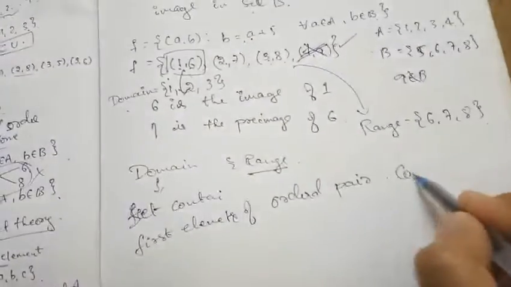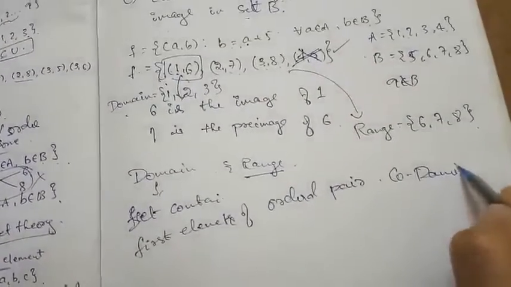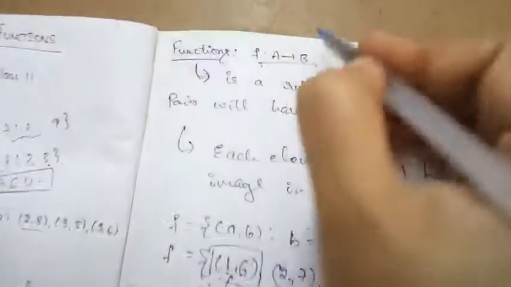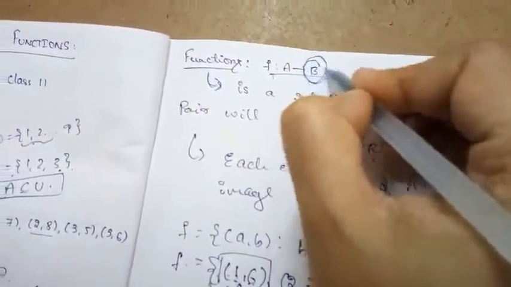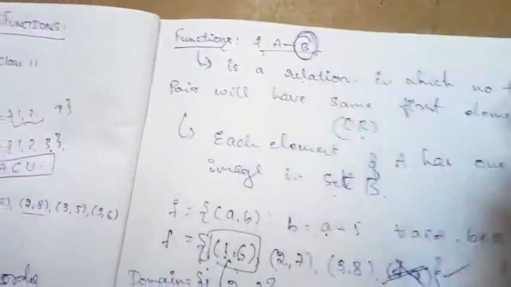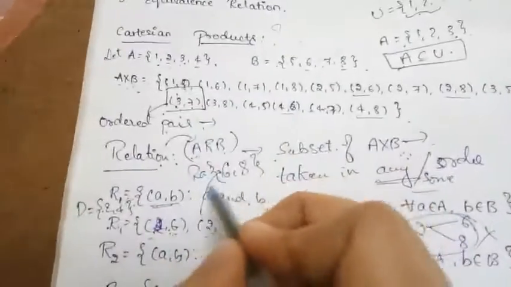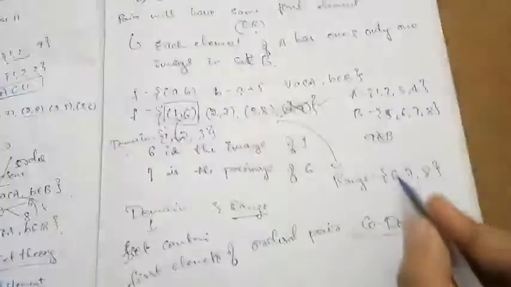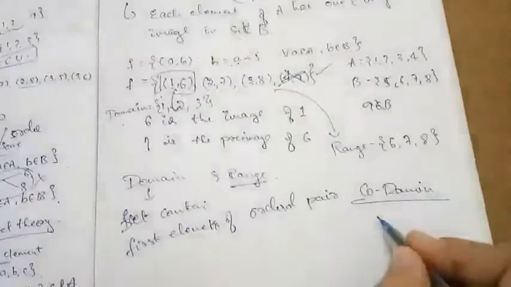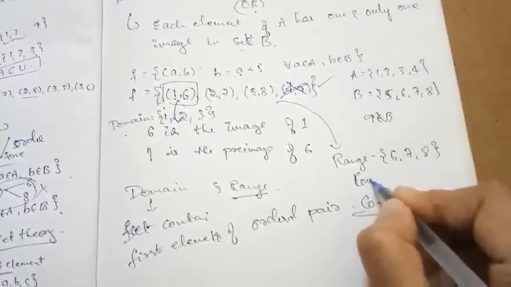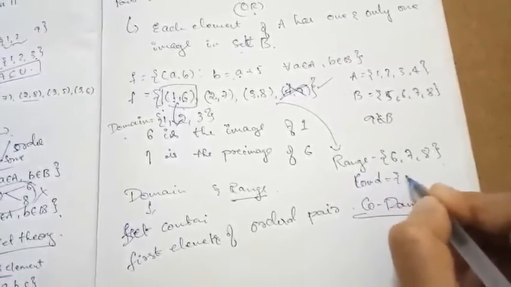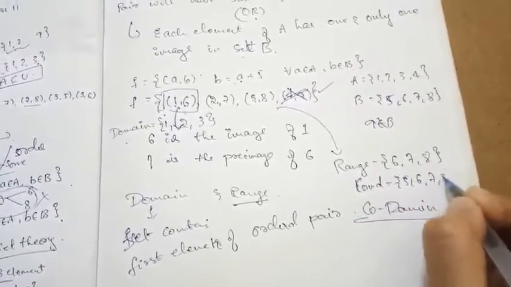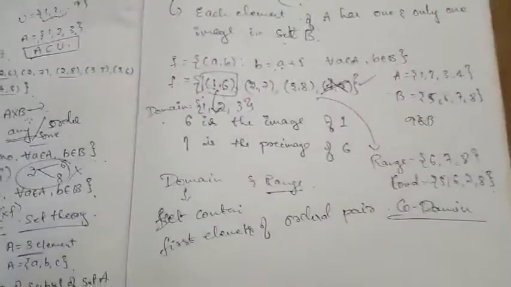Then what is the codomain? The codomain is the second set, the whole set B. Here also the second set B is the codomain. So the whole set B is called the codomain. In this example, our B is 5, 6, 7, 8. So this is the codomain.